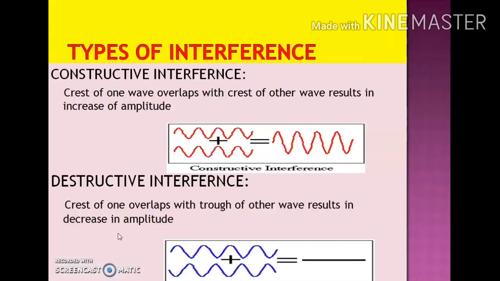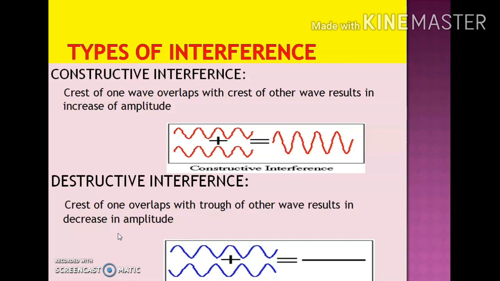So, here are the types of interference. There are two types of interference, constructive interference and destructive interference. In constructive interference, if the crest of one wave overlaps with the crest of another wave, or the trough of one wave overlaps with the trough of another wave, then we get constructive interference. In these regions, we get the maximum intensity.